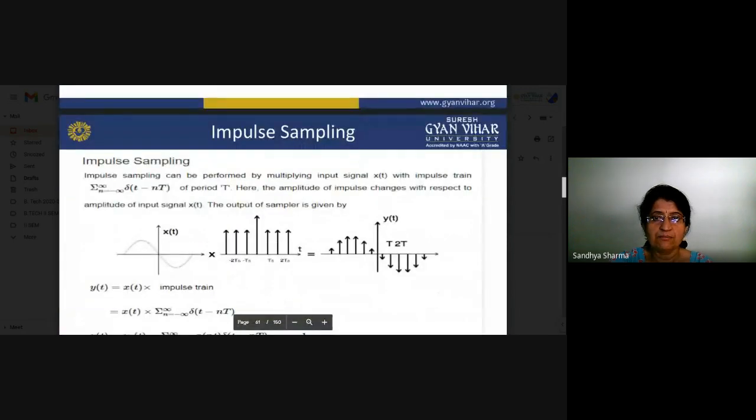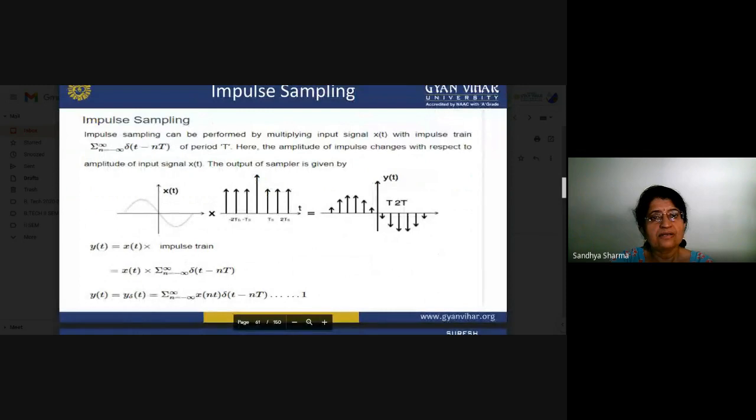What about impulse sampling? If you are talking about impulse sampling, your sample is taken at a particular instant, Ts, so there is no width of that particular sample or impulse. That is also called instantaneous sampling, and at that instant you take the sample of your signal.